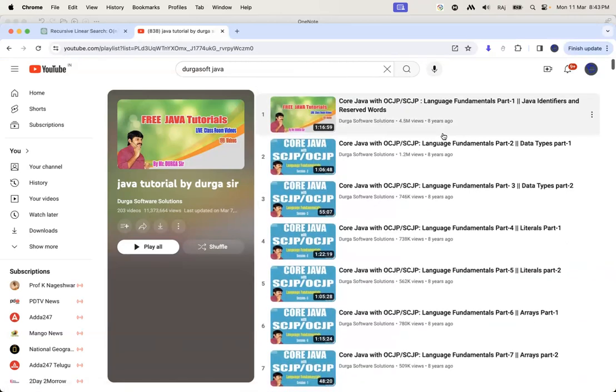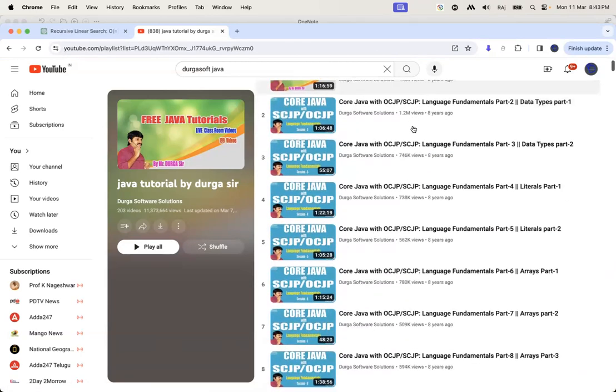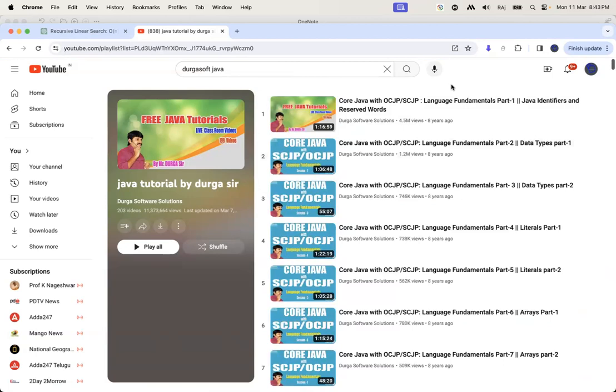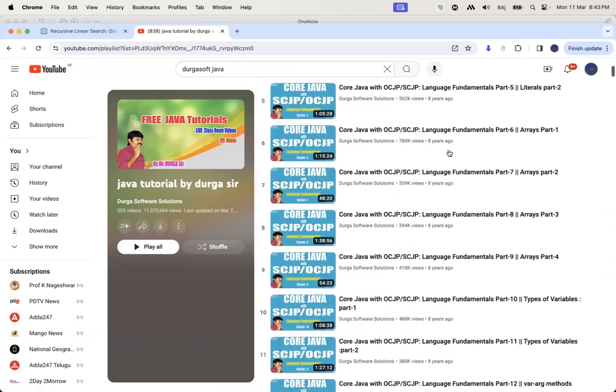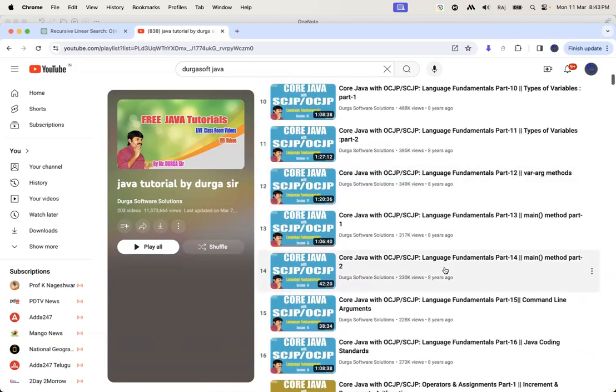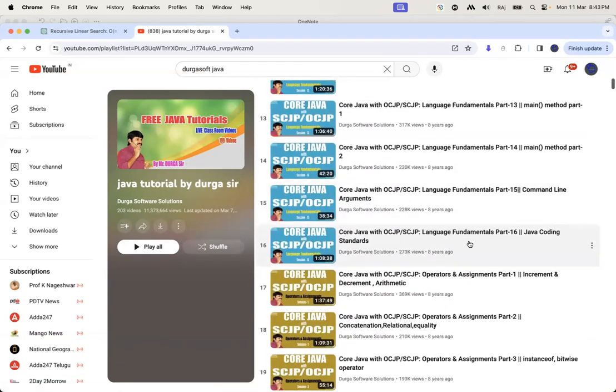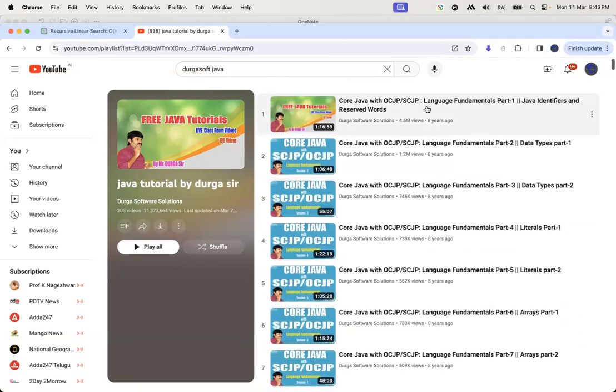Guys, at least try to learn the fundamentals, like how Java syntax will be, how the for loop will work, how the print statement would be. At least you have to learn this, guys. There is a language fundamentals section, you can see. I think it is 16 parts. Every part is an average of 1 hour. Take your time and try to watch these videos and learn, guys.